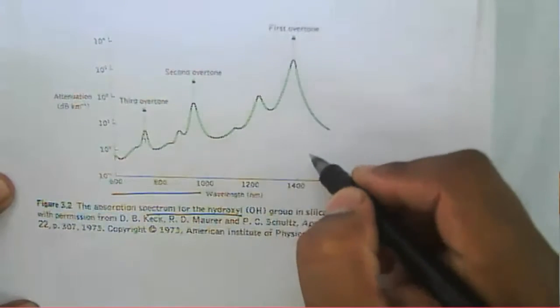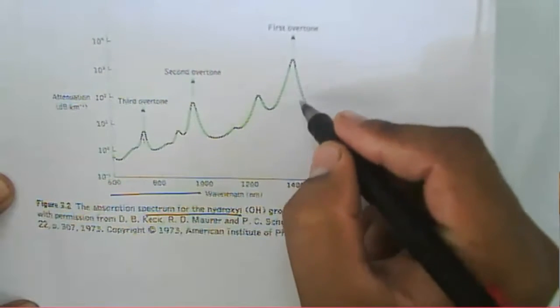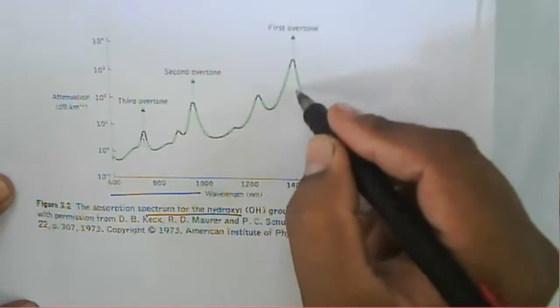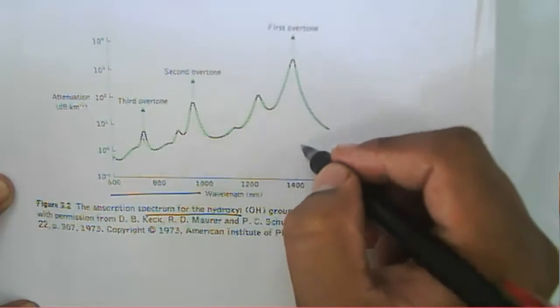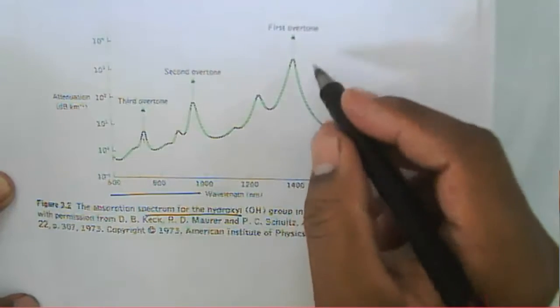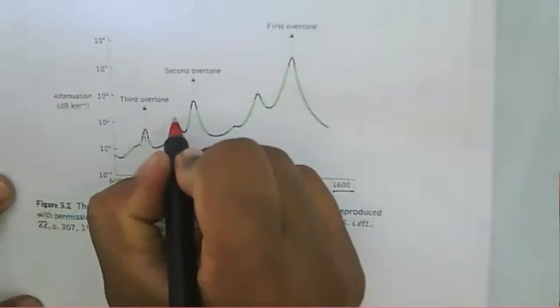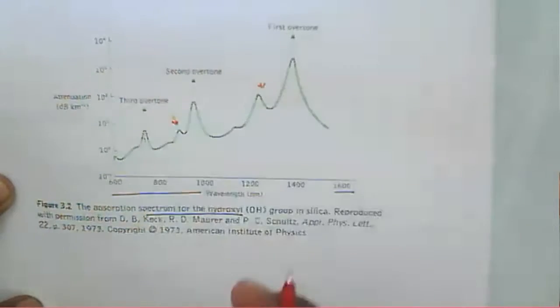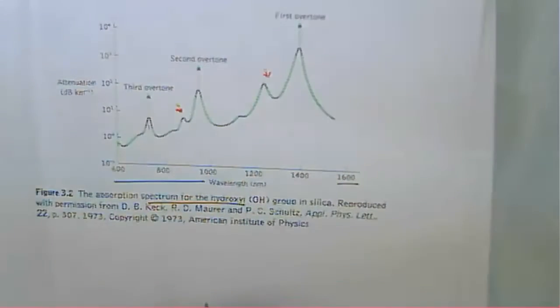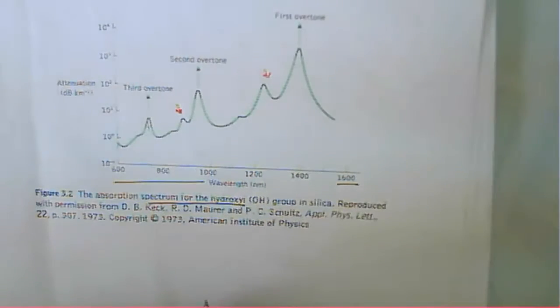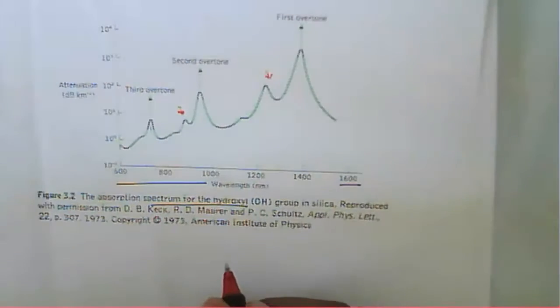Here you can see the first overtone, around 14, 15 hundred, and likewise there will be attenuation. Apart from that, there will be attenuation again at this particular band of frequency.